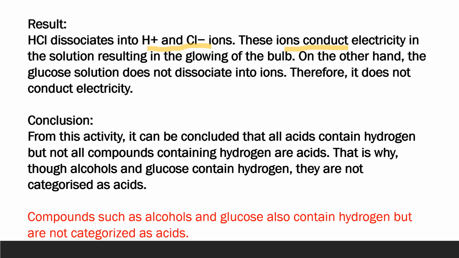From this experiment we can conclude that all acids contain hydrogen ions essentially, but not all compounds containing hydrogen are acids, and that is why though alcohol and glucose do contain hydrogen, they cannot be categorized as acids, right?